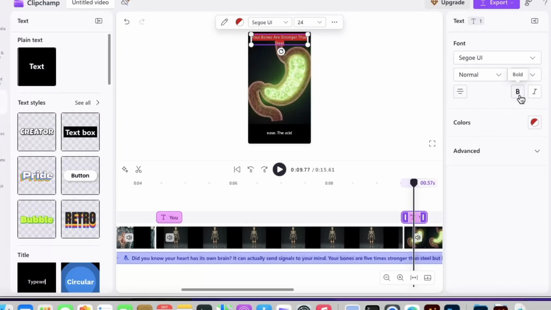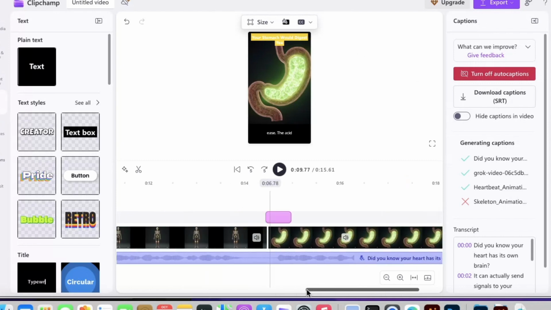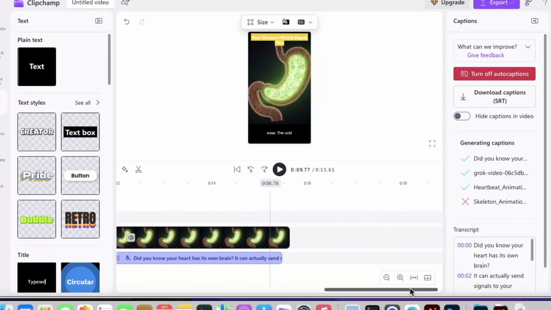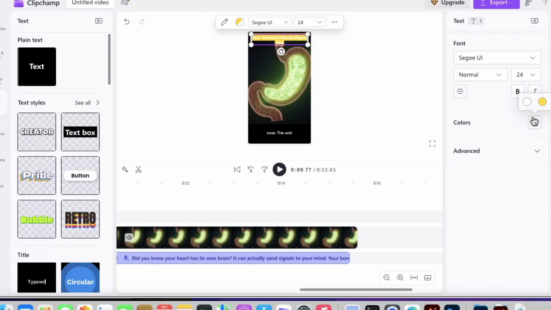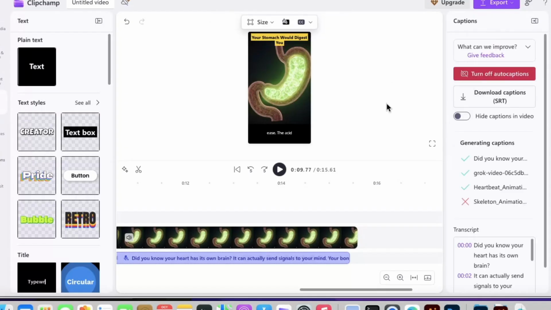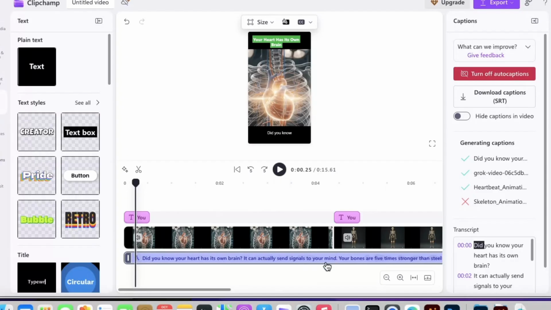And then I might change the color of this as well. Let me see a color that would be suitable in this particular case. I want to use yellow, but it's not really coming out great with the text. So maybe we can change the text to something different. Let's now change the text because I haven't showed you an example of changing the text color. So let's change the text to something like black and we see if it's going to look good. So you see when we work with black, it blends well with the yellow color. So I think I like how everything has turned out for this particular video.